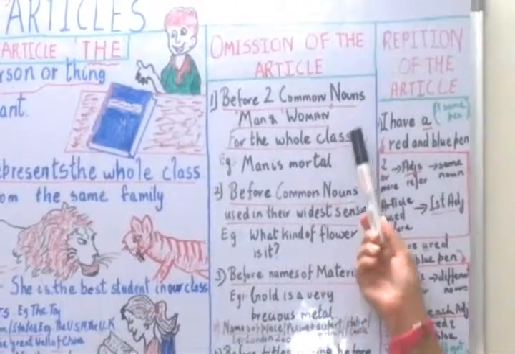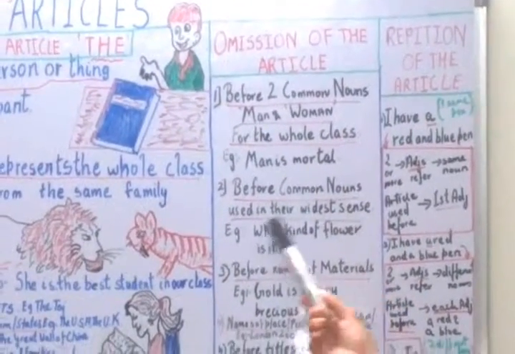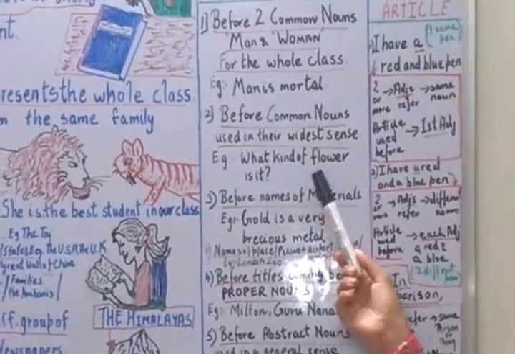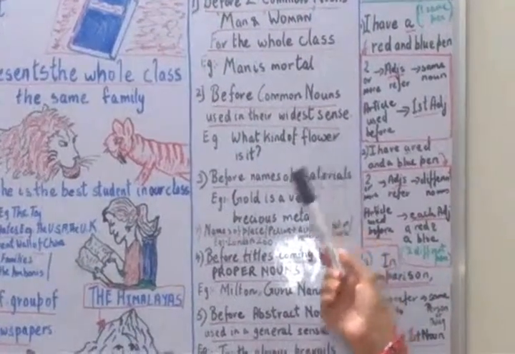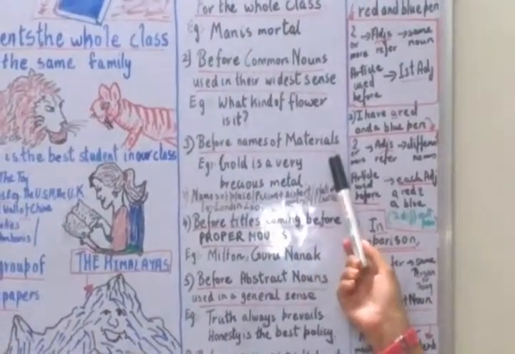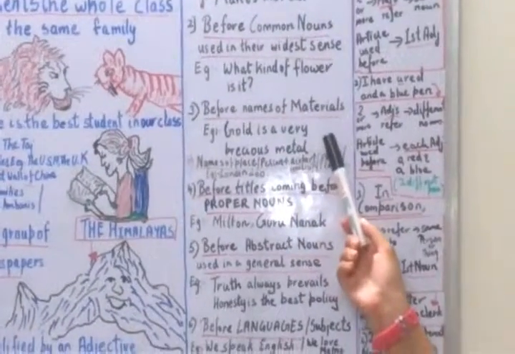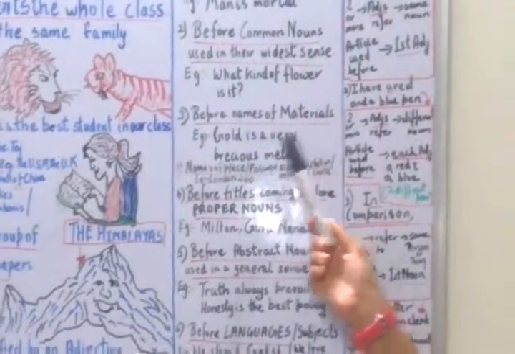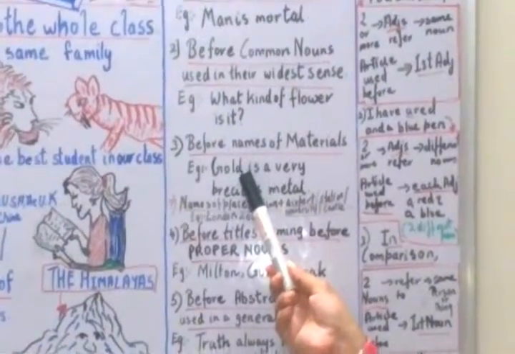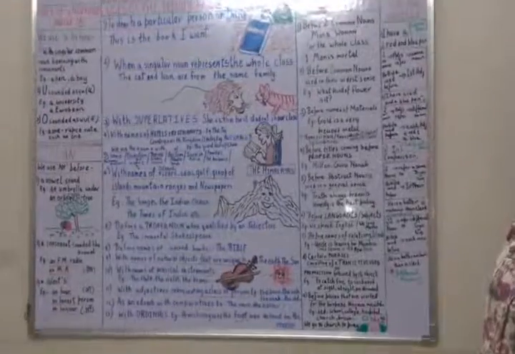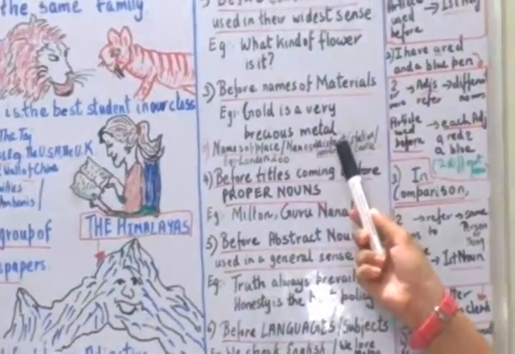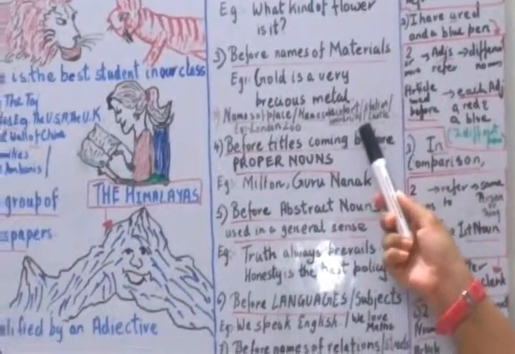We do not use articles before common nouns used in their wider sense, like what kind of flower is it. We do not use them before any common names like flower. We do not use them before names of materials, like gold is a very precious metal, or coal is cheap. Here I have written gold, or iron is imported to India. Articles are not used in names of places, for example London Zoo, names of airports, stations, universities, and castles.